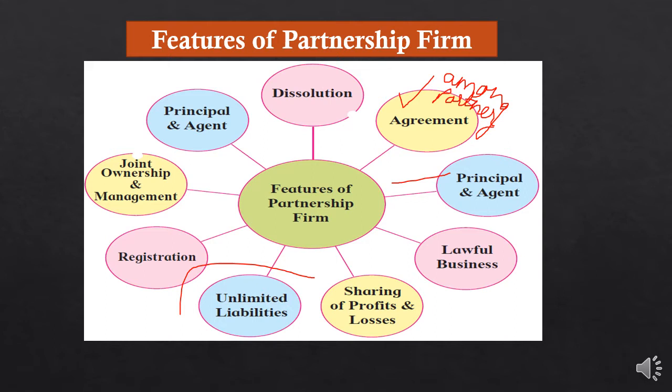Next is principal and agent. Yes, students, there is a principal and agent relationship in the partnership firm. Business and partners, two different persons, are considered in this. So business is the principal and partners are the agents. So this is the difference between principal and agent. There is a relationship, because the partnership firm individually has a separate legal status and its own identity. So principal is the business and agents are the partners.